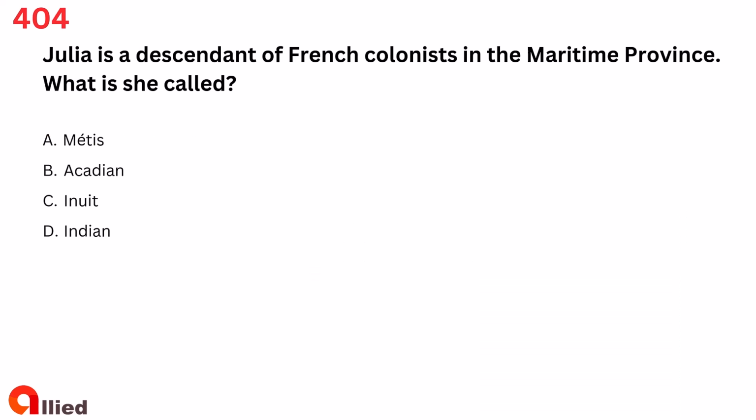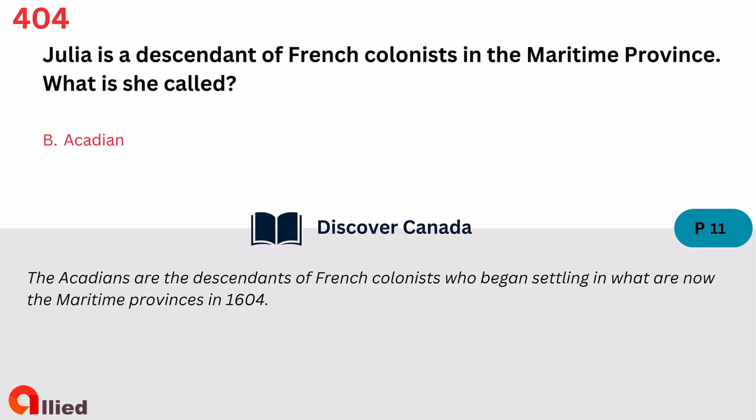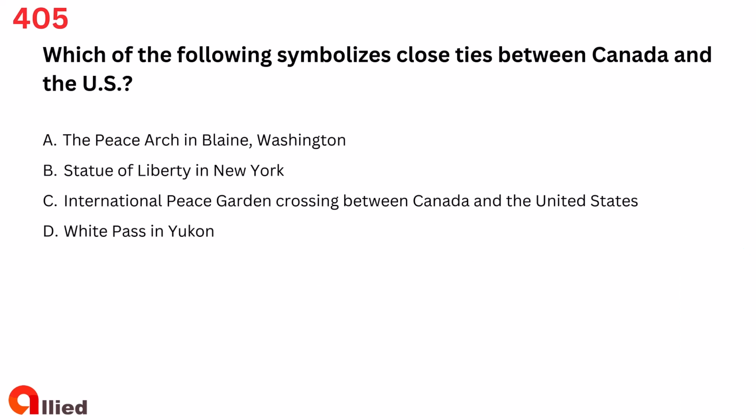Question 404. Julia is a descendant of French colonists in the Maritime Province. What is she called? A. Métis. B. Acadian. C. Inuit. D. Indian. The answer is B. Acadian.